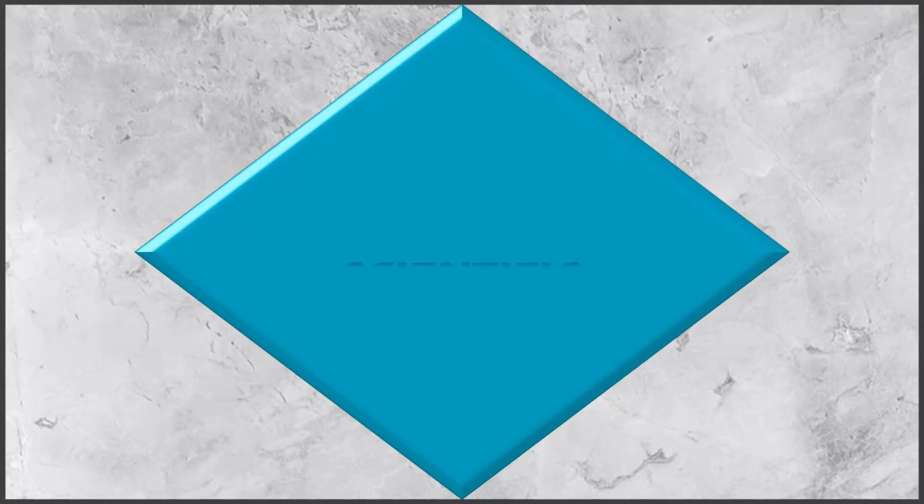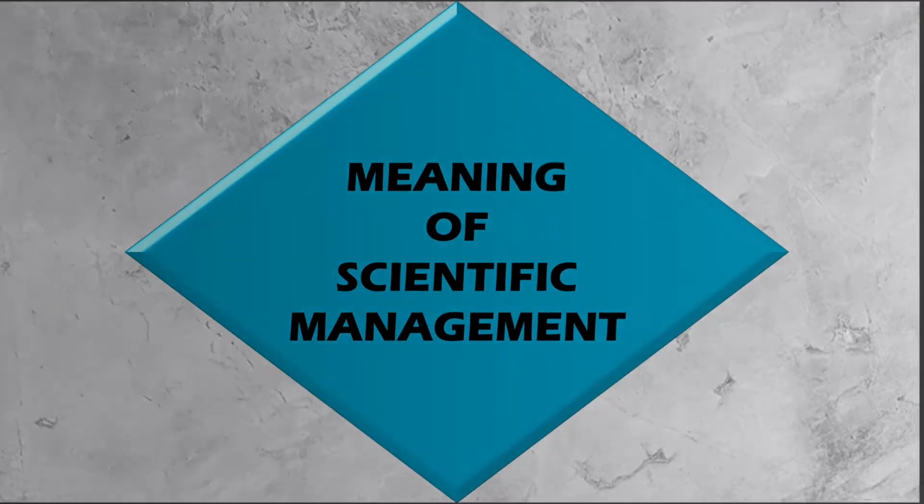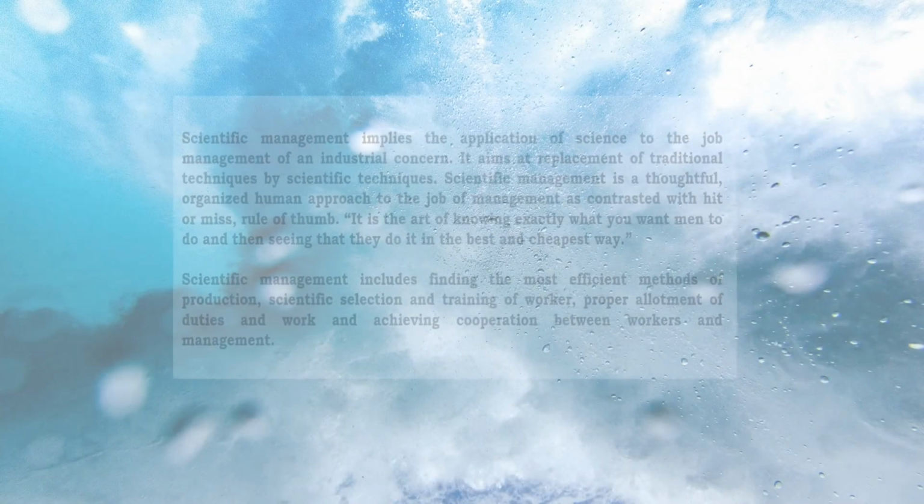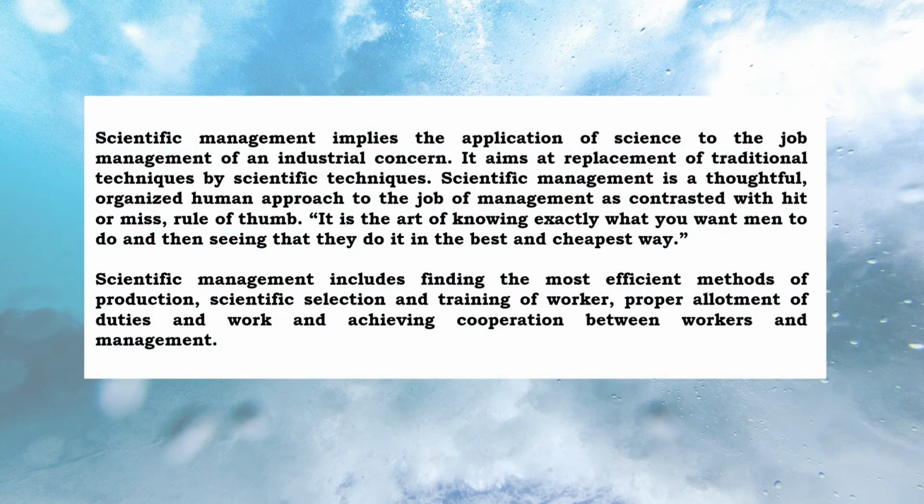Meaning of scientific management. Basically, Taylor's theory of scientific management focuses on finding the most efficient way in all the management activities and scientific selection and training of workers, also the allotment of work and cooperation and harmony among other workers and management.